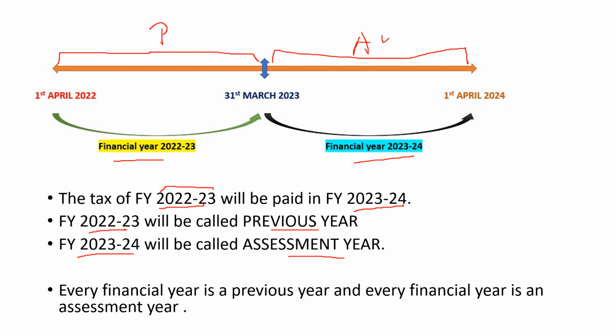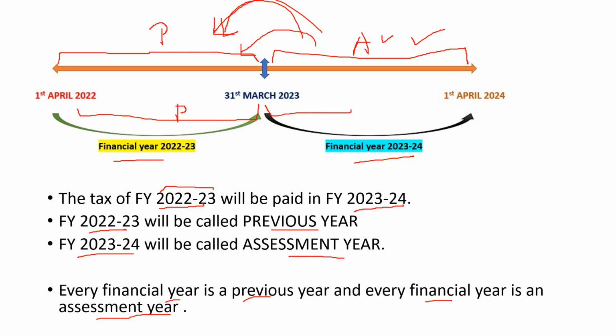In this assessment year, you will calculate the income of the previous year. You will assess the income of the previous year and you will pay the tax in this year. Okay. Every financial year is a previous year, and every financial year is an assessment year also. So please listen very carefully. How is this possible? When this time is your previous year, then this will be your assessment year.